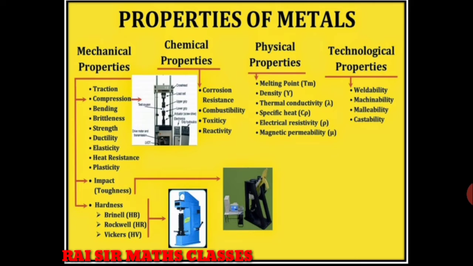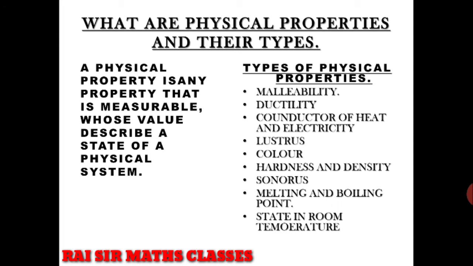Properties of metals. Basically, we are going to get brief knowledge about the physical properties in this video, so you can easily know what they are. A physical property is a property that is measurable, whose value describes the state of a physical system, means it is related to its physical look or how it is in its physical system.